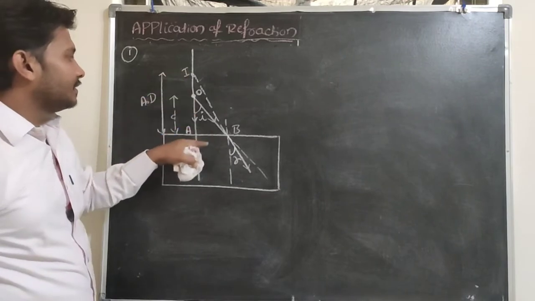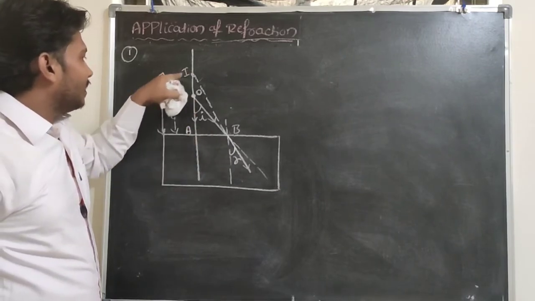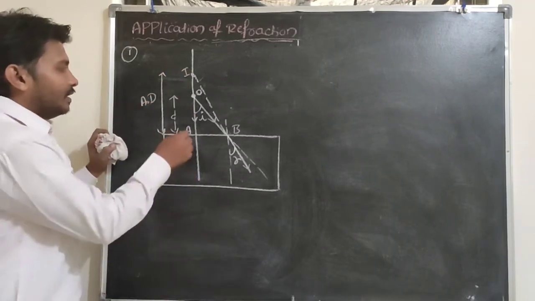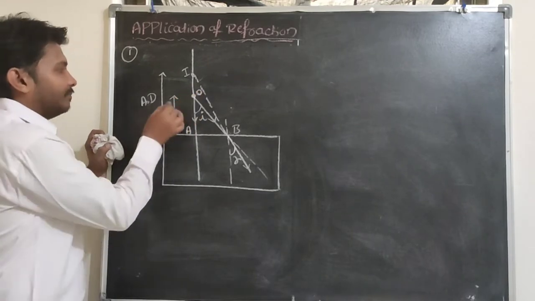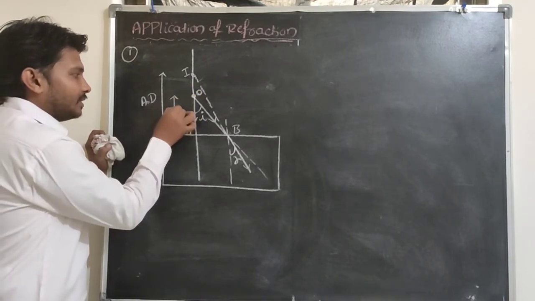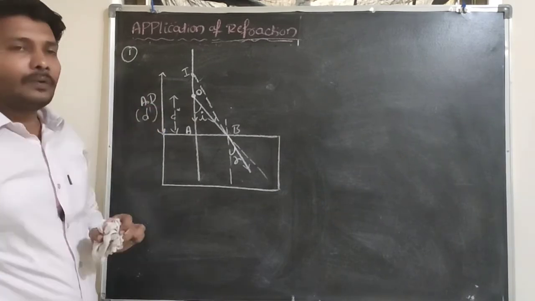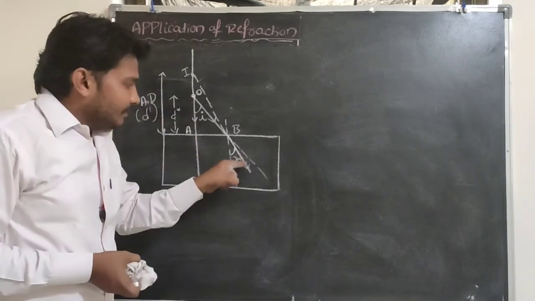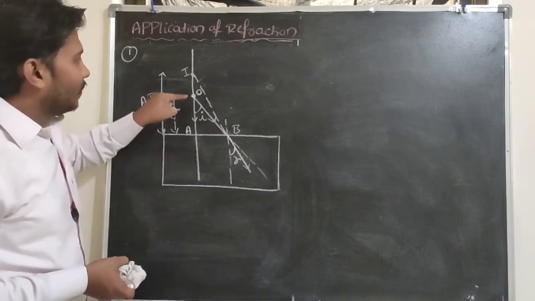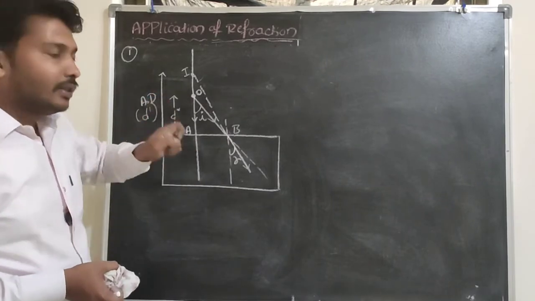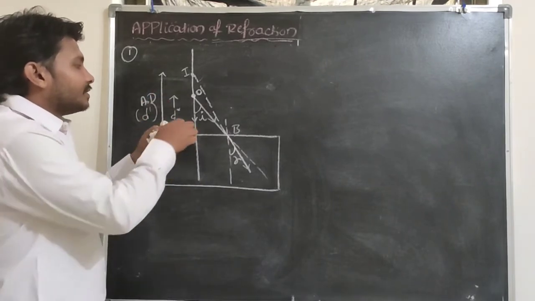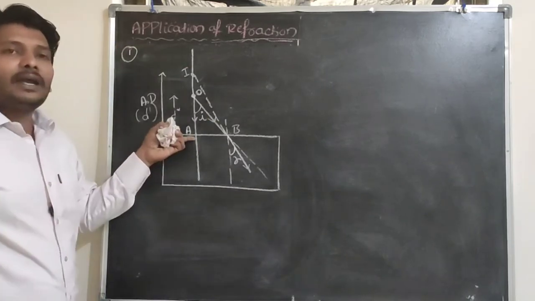So what is the distance here? The distance between A and I is the apparent depth. The distance between A and O is the real depth. So the real depth is going to be represented by the letter d here, and the apparent depth is d dash. If the person is swimming under the water and looks at the outside object, for that person the object distance will be greater than the actual distance.